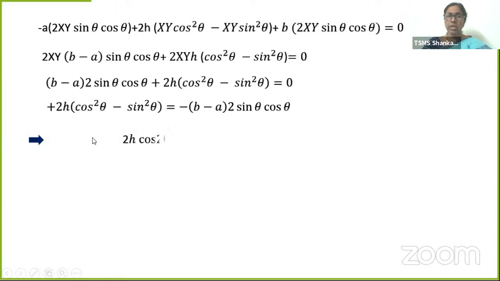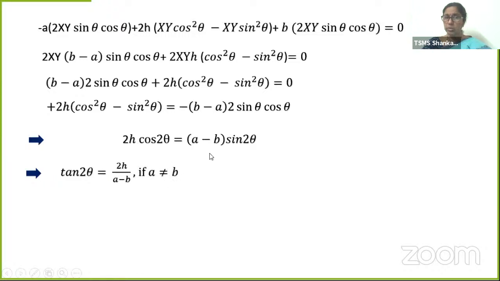2h into cos square theta minus sin square theta is cos 2 theta. Minus of b minus a will become a minus b. Minus into minus is plus, a minus b, 2 sin theta cos theta is sin 2 theta. Here you have cos 2 theta, here you have sin 2 theta. Can we not take sin theta by cos theta? What do you get? Right, it is tan 2 theta. So sin 2 theta by cos 2 theta is tan 2 theta, that is equal to 2h, and a minus b is brought to this side. Denominator is a minus b.